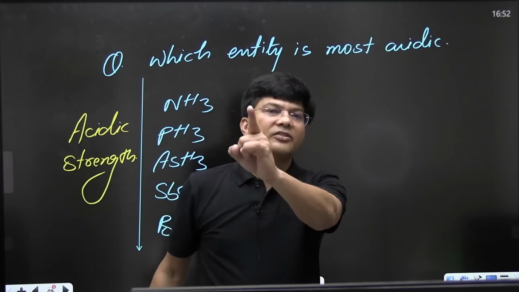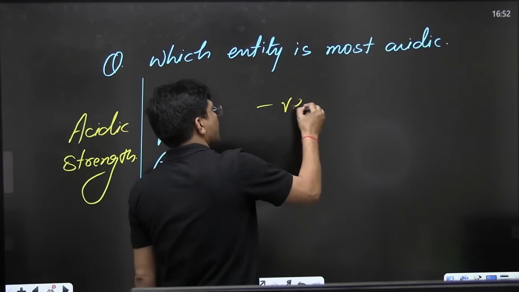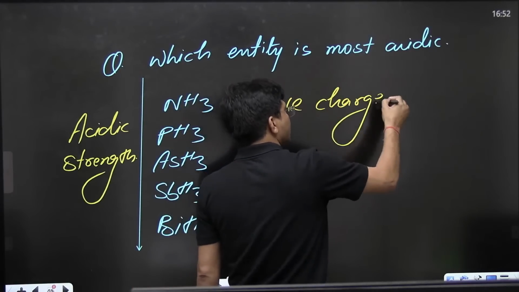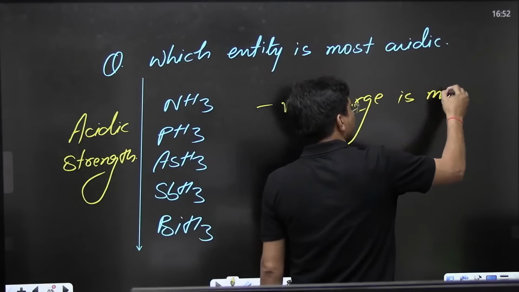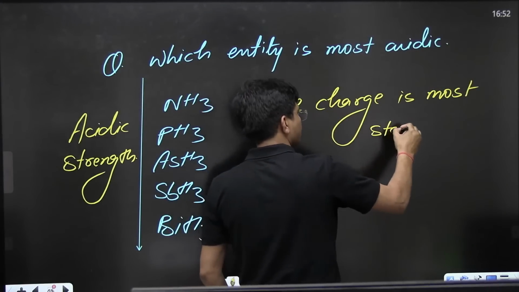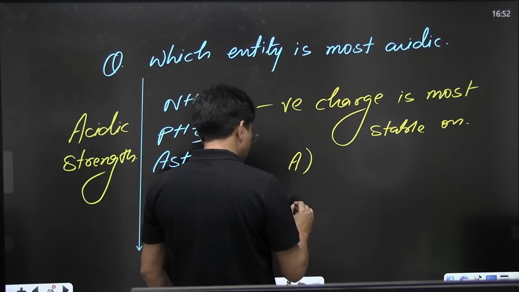Okay, I am asking one point. Negative charge is most stable on the smaller atom or the biggest atom? Negative charge is most stable on the most electronegative atom or the least electronegative atom?